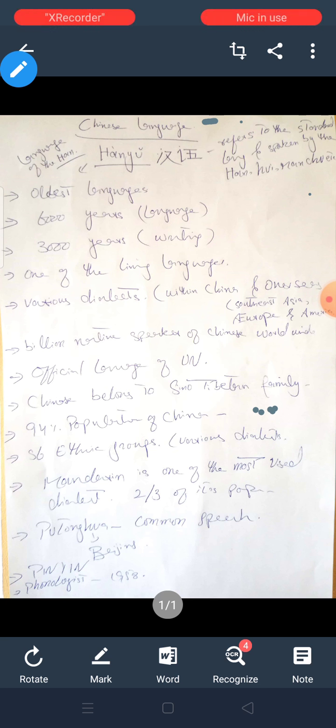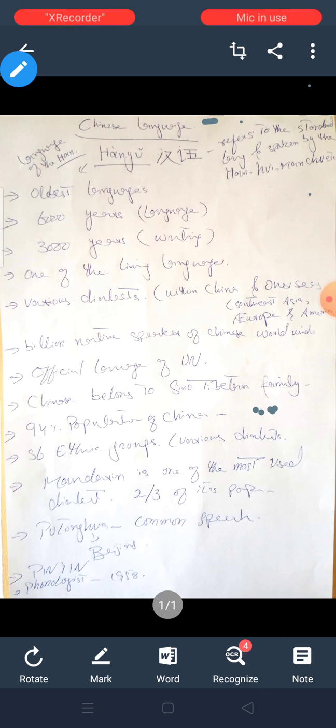It is our basic and first lecture regarding the history of the Chinese language. Moreover, we will decide the course as per instructions, as per rules and regulations of the Chinese language.